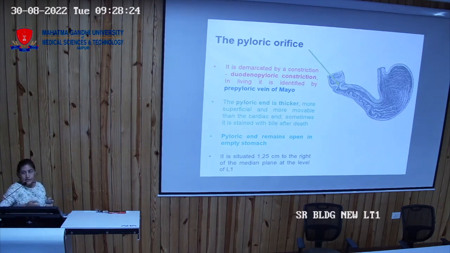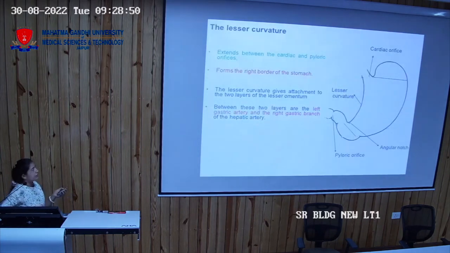And if you do the dissection, maybe if you find this pre-pyloric vein of Mayo, I have not seen it. Then where is it located? Vertebral level is L1. What is the vertebral level of the cardiac notch? T11, this one is L1. So it is situated towards the right. That is on the left, this is on the right. 1.25 centimeter towards the right of the median plane is located your pyloric region, pyloric orifice.